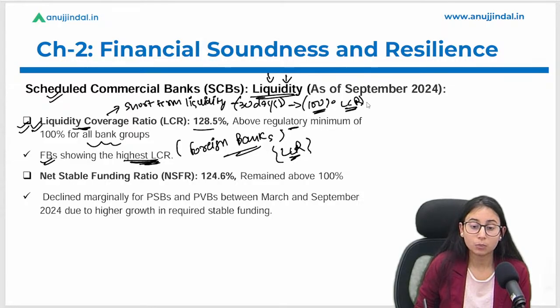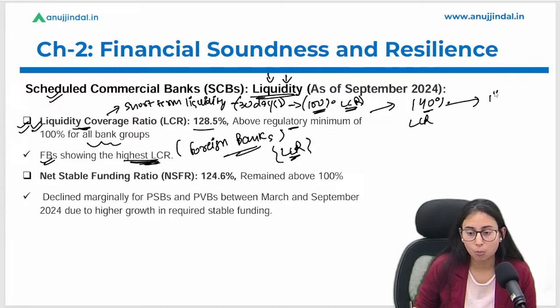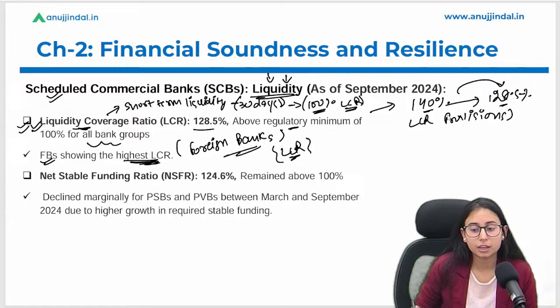Okay, and what are the reasons? In the financial stability report there is one more point which says that there was 140% something of LCR with them, and it has been reduced to this 128.5%, right? So why has there been a decrease? Because they have increased their provisions, and hence their liquidity has been reduced.